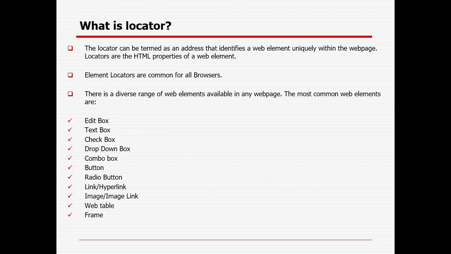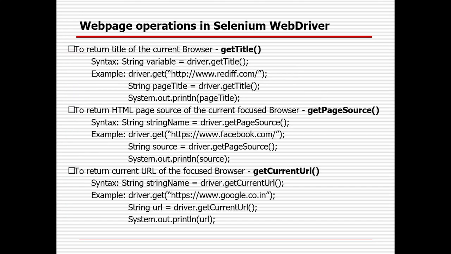So before going to the locator, I will cover the other part, right? So this is the thing I was talking about: how you can get the current URL with the help of the getCurrentUrl method. Then if you want to get the title, you need to use driver.getTitle. If you want to get the page source, you need to use driver.getPageSource.